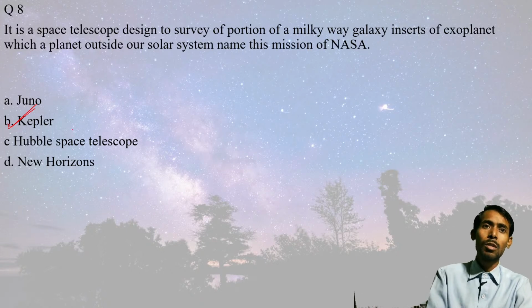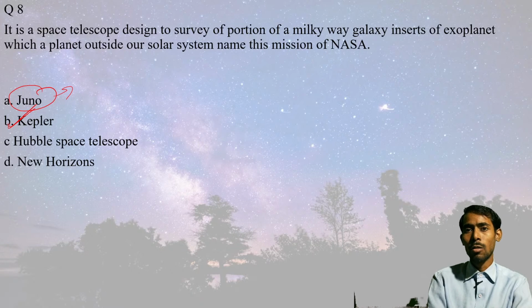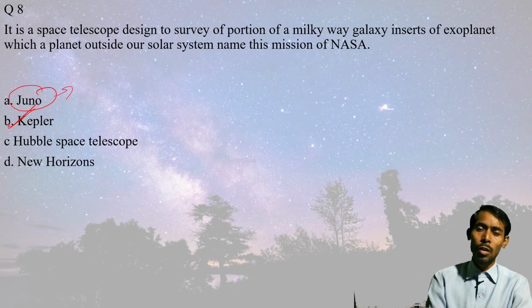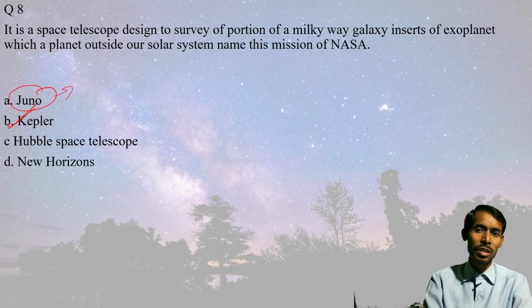And if you talk about Juno, Juno was sent to study the formation of Jupiter, and how this was a source to know how our universe or solar system was made. So Juno is actually related to Jupiter, and in Greek mythology it's a goddess.